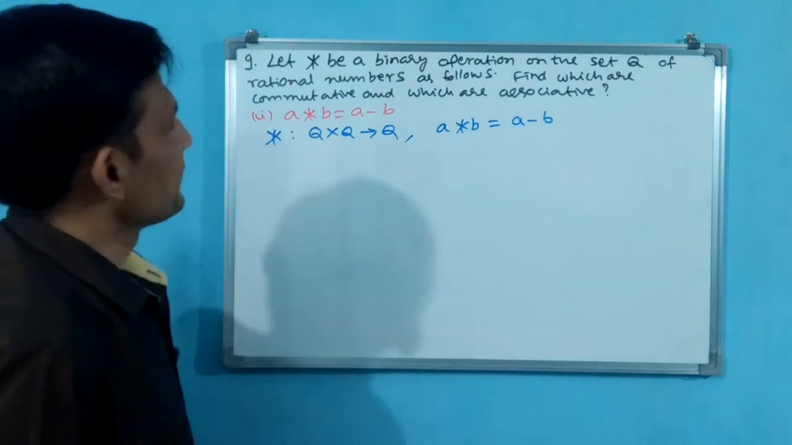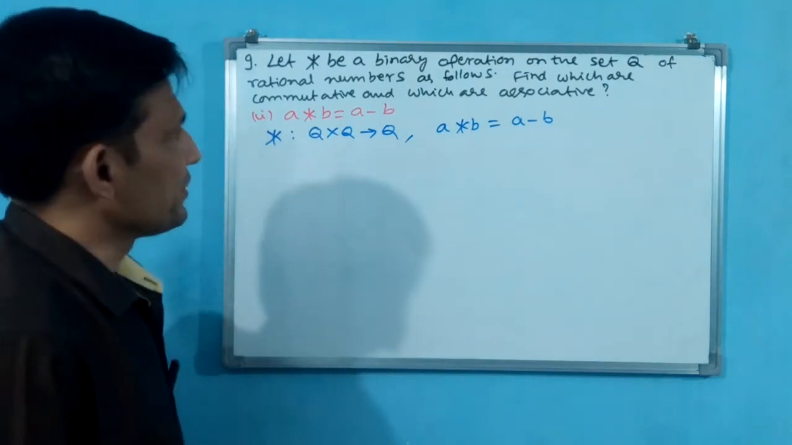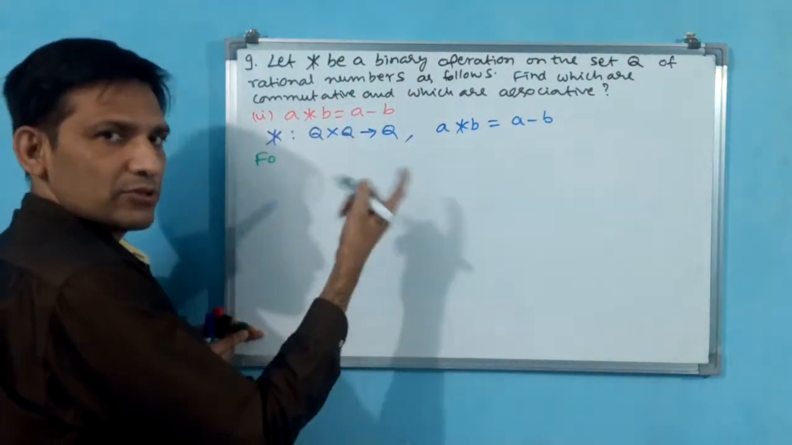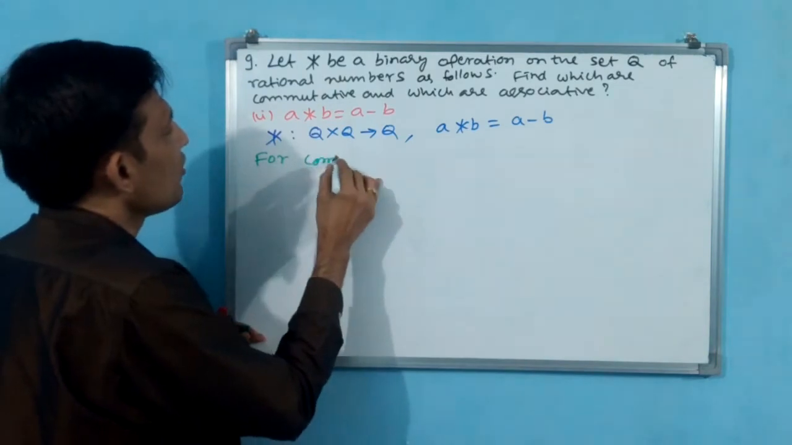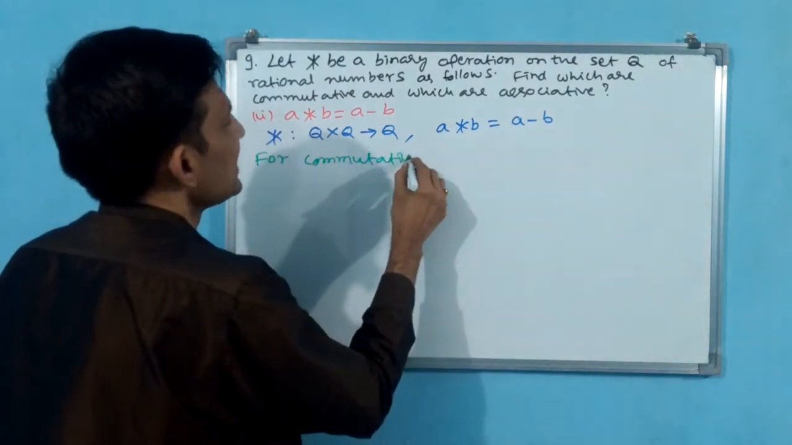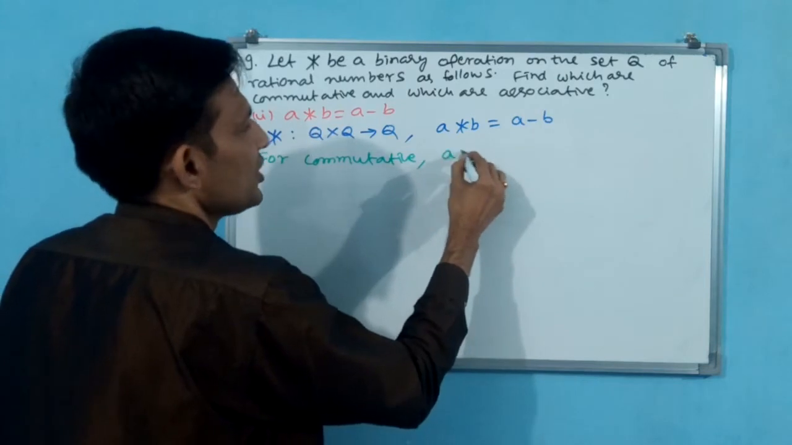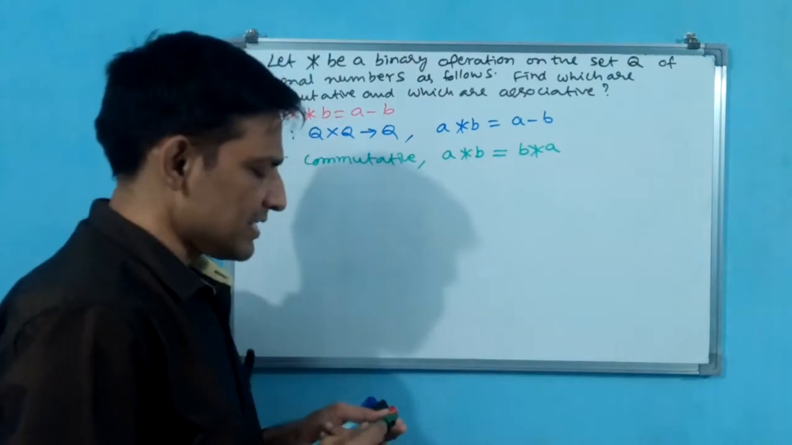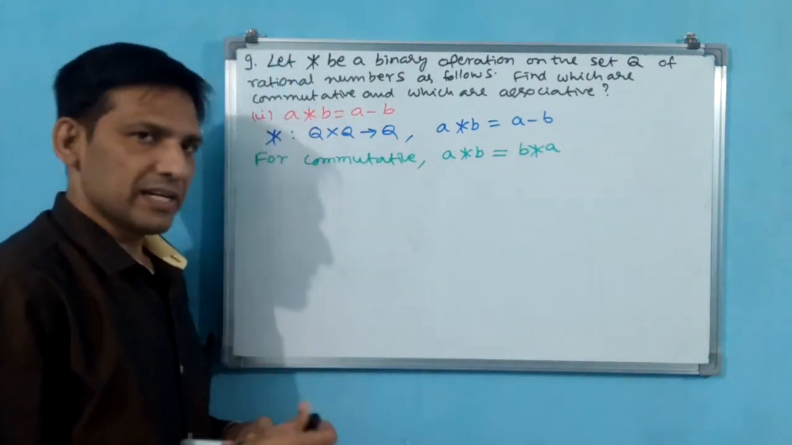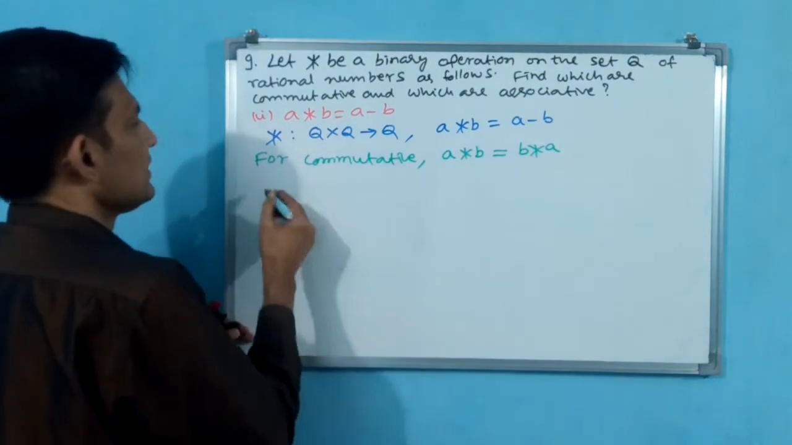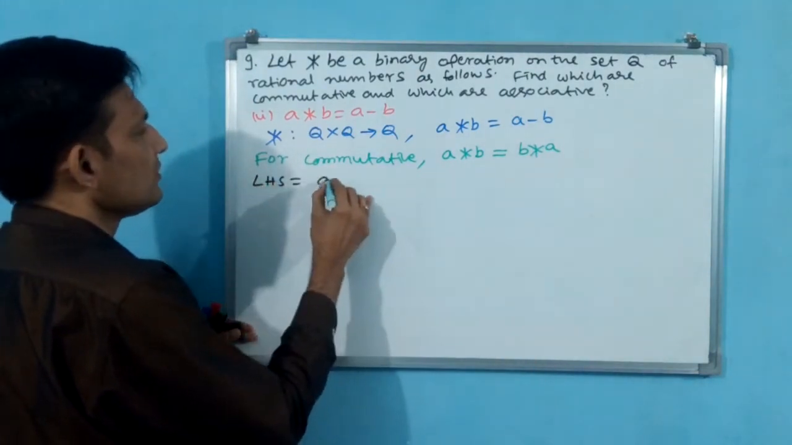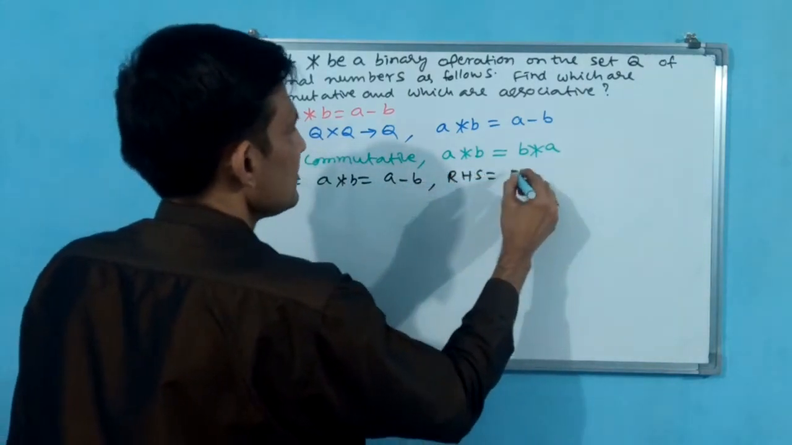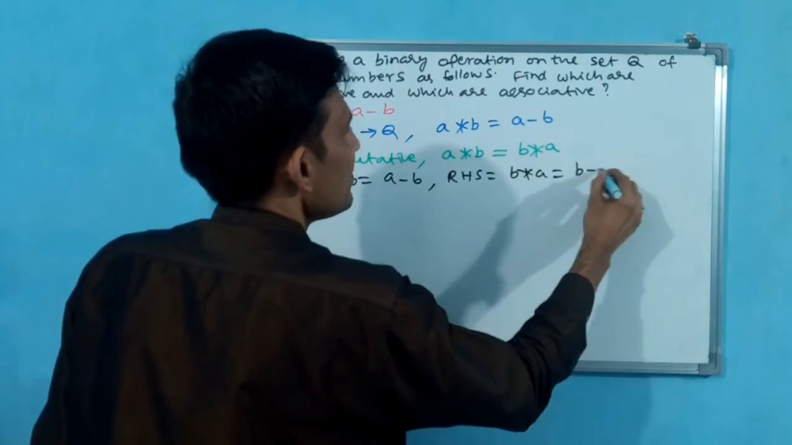See, first you write for commutative. Why? Because he is asking whether it is commutative and associative, we have to check. For commutative, a star b should become b star a. If that holds, then we can declare it commutative. Let us see LHS. LHS is equal to a star b, which is a minus b. RHS is equal to b star a, which is b minus a.